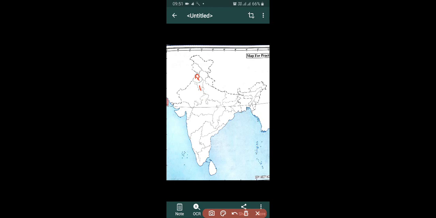And now the next one is Uttarakhand. Uttarakhand and its capital is Dehradun. Now this one is the largest state of our India. It is Rajasthan and its capital is Jaipur. And this one is Gujarat and its capital is Gandhinagar.